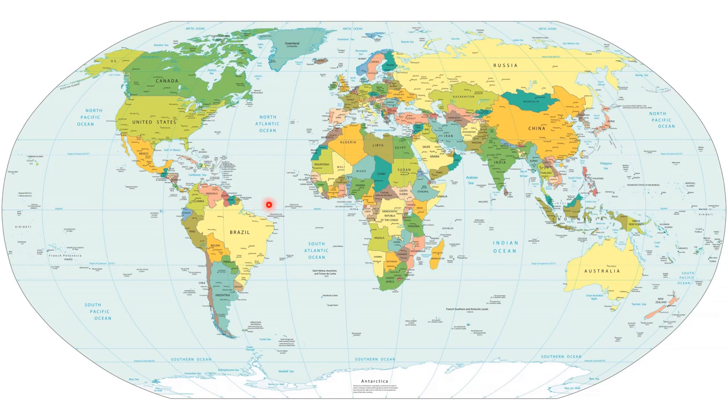This is North America, South America, Europe, Asia, Africa, Australia, Antarctica. Among these 7 continents, which continents are in the northern hemisphere? North America and Europe. Already North is mentioned for North America, so you know that North America is in the northern hemisphere.